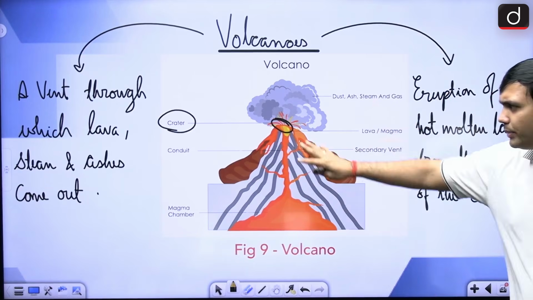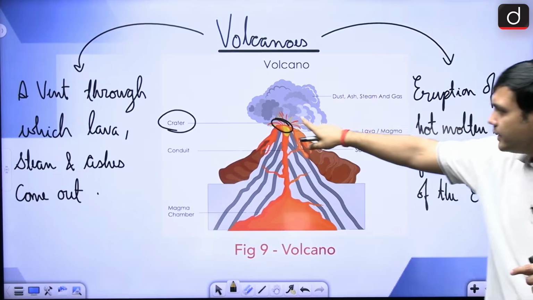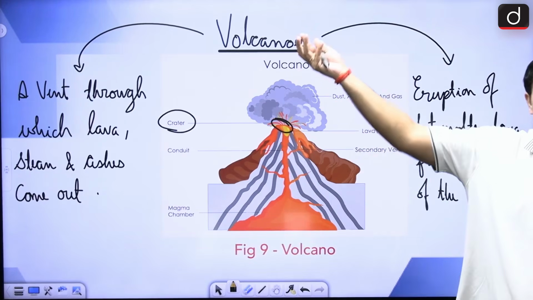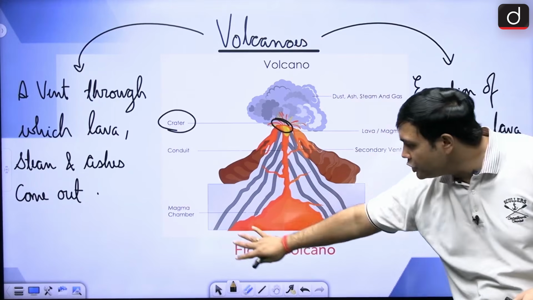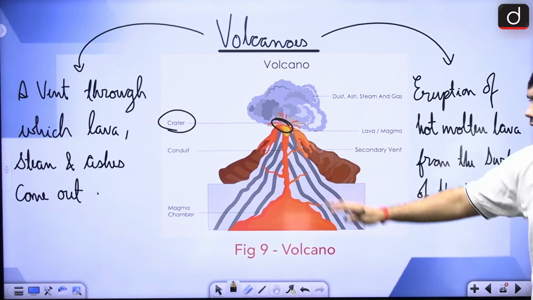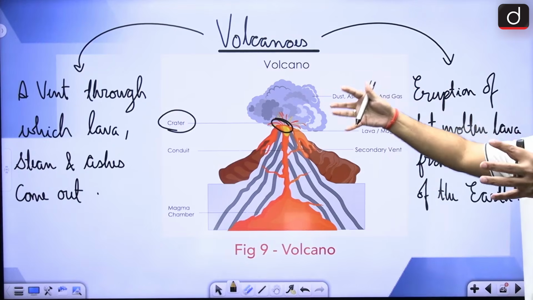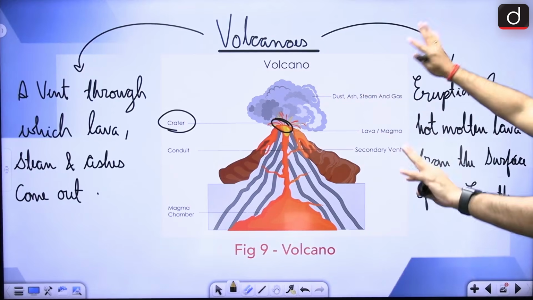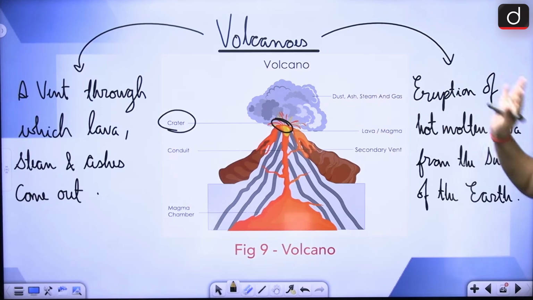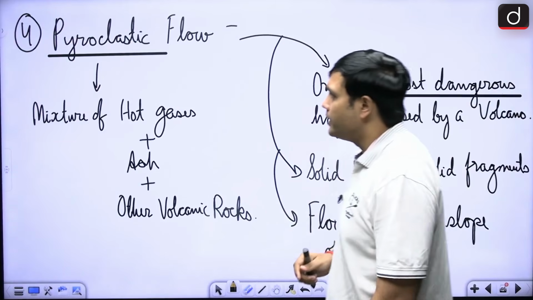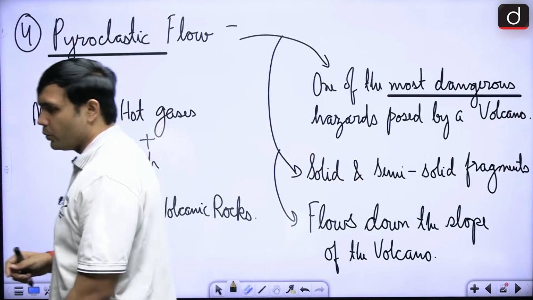So, all of these basic things I'm hoping that you would know, that there is a crater at the top, there is this vent through which magma is able to rise up. There is a magma chamber from where magma is taken up by the volcanoes. It is having all different things like lava, steam, ashes, everything that is coming out of these particular regions. This is a very basic aspect. Now, the important thing that you can remember is the pyroclastic flow.